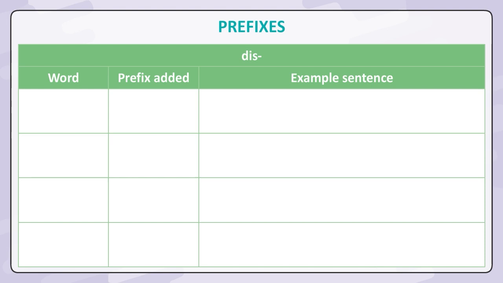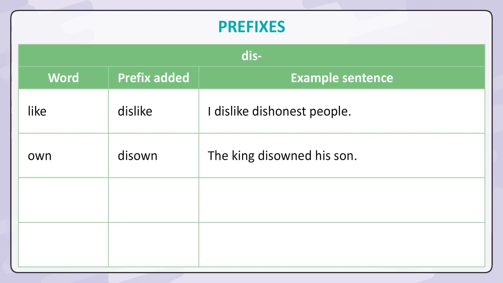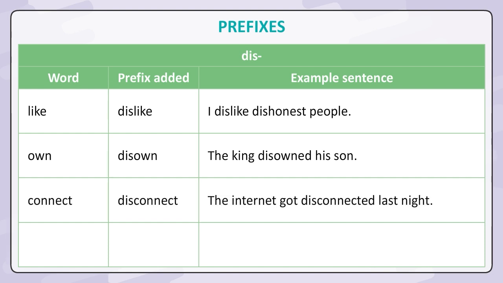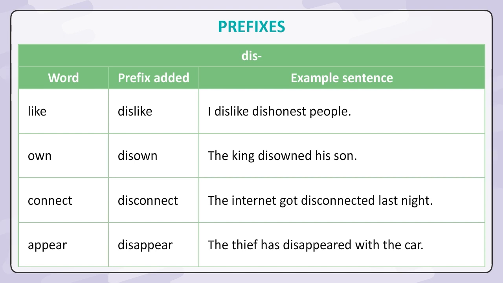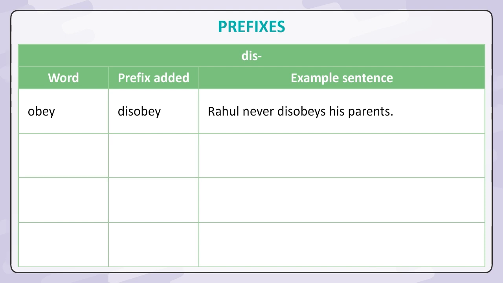DIS. Word. Prefix added. Example sentence. Like. Dislike. I dislike dishonest people. Own. Disown. The king disowned his son. Connect. Disconnect. The internet got disconnected last night. Appear. Disappear. The thief has disappeared with the car. Obey. Disobey. Rahul never disobeys his parents.